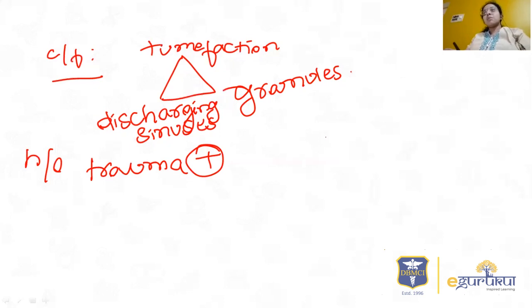Even tuberculous verrucosa cutis usually presents after trauma, but it is a solitary plaque. It doesn't present with any discharging granules. Even chromomycosis is like a verrucous plaque. It doesn't have any discharging sinuses. So you have to rule out the options based on the history and clinical examination. That is very important.